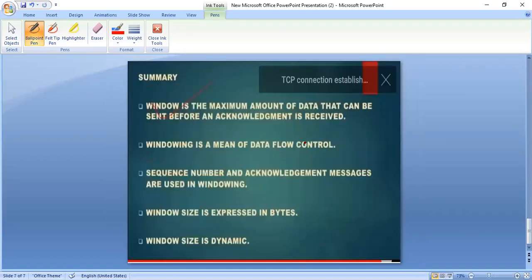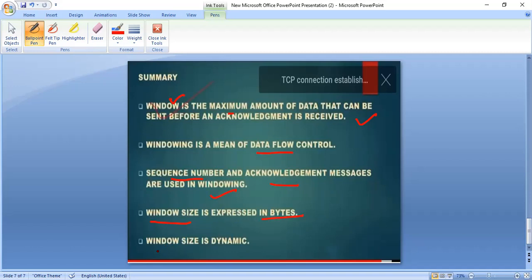So let us summarize all the details which we discussed here after connection establishment is over. Window is nothing but the maximum amount of data that can be sent before an acknowledgement is received. The windowing mechanism is used to control the data flow. The sequence numbers as well as acknowledgement messages are used in the windowing mechanism. Along with that, the size of the window is expressed in terms of bytes.